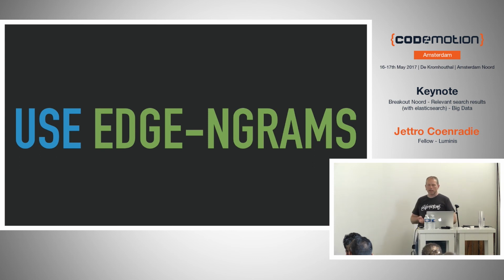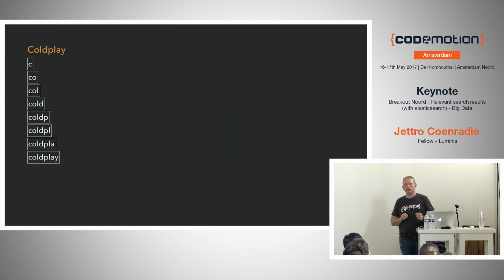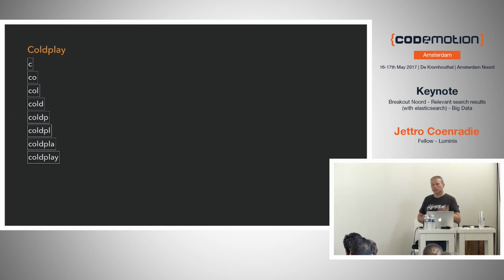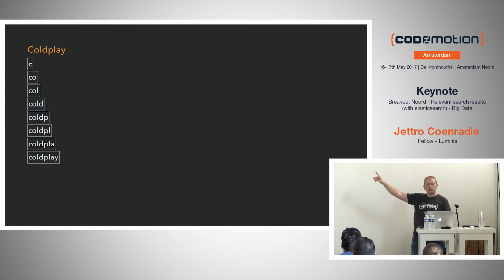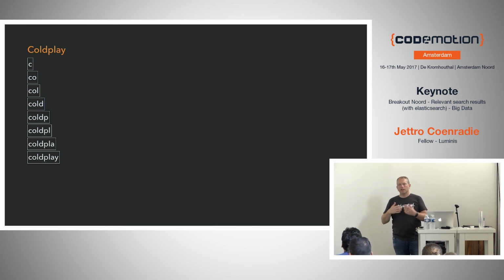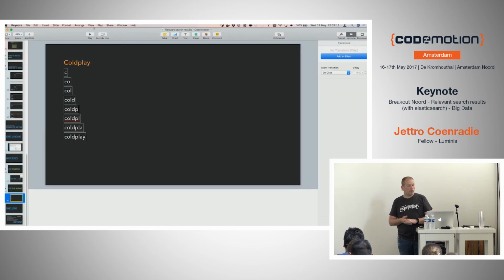This is something called edge n-grams. Edge n-grams is what you can use if you want to do things like type-ahead, so autocorrect or auto-suggest. It's used a lot. If we index the field, for instance the artist Coldplay, with an edge n-gram, it will create all these terms. So if I search on the term C, it could already find Coldplay. If I type in cold, it will also find Coldplay. This is another way of enhancing your index to help users get a better experience and have more relevant results.